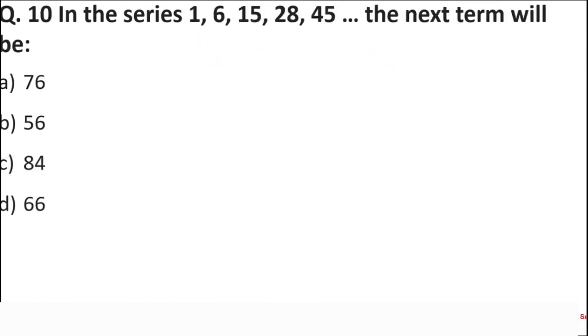Okay, next question. In the series 1, 6, 15, 28 and 45, the next term will be? So again, this is a series question. 1, 6, 15, 28 and 45. What is the next term?